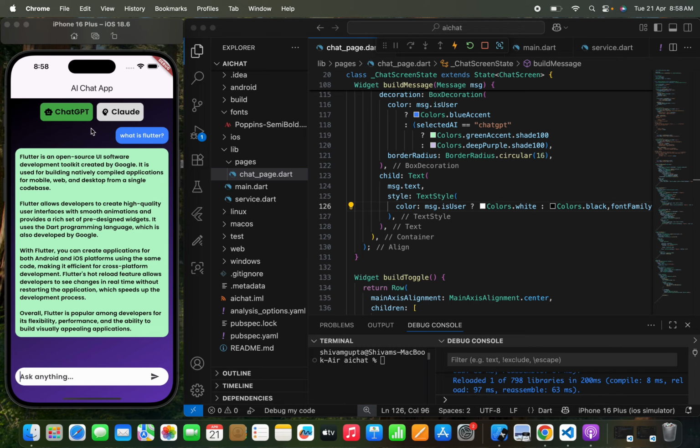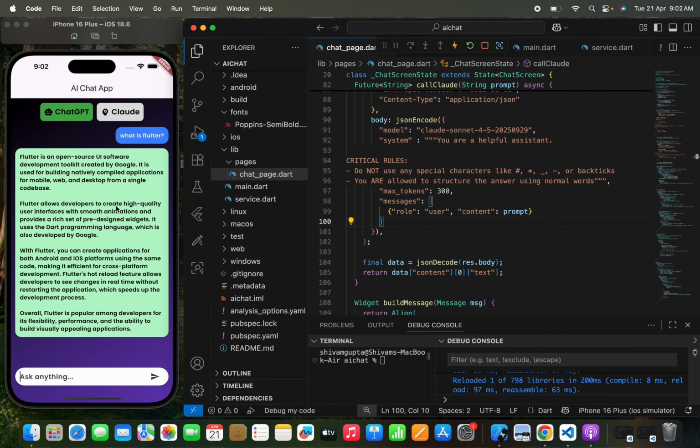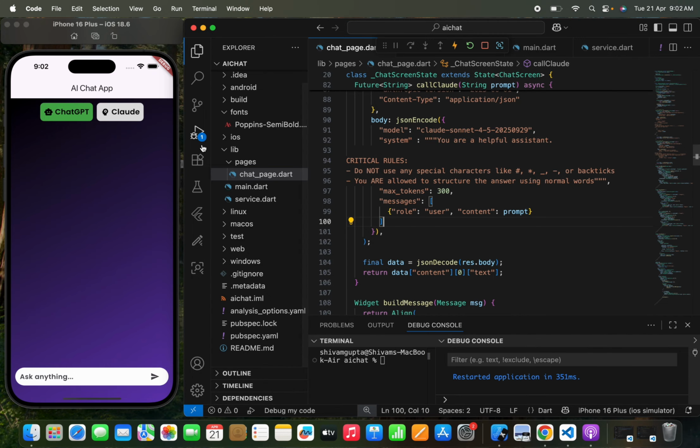We are going to pass the same question to different AI brains and we are going to see what response we get, right? So we are going to test a first phase where we are going to ask a basic or simple question to both the AIs, right? Now let me hot restart the app and here you can see that I've just selected ChatGPT. So I'm going to ask a question to ChatGPT. I'm going to ask, what is Flutter, and we are going to send this to the AI, right?